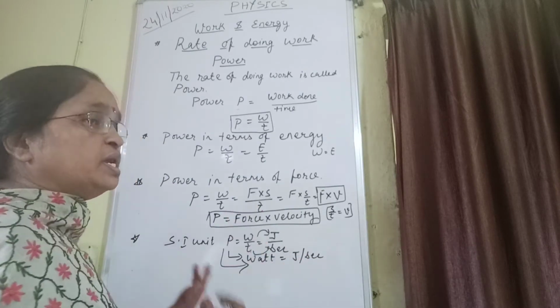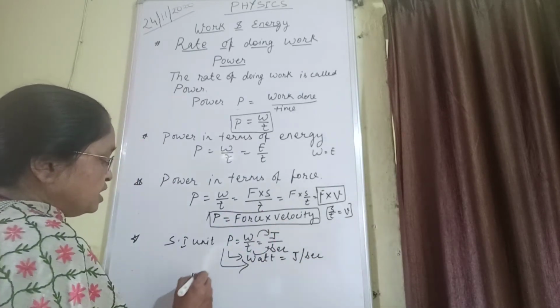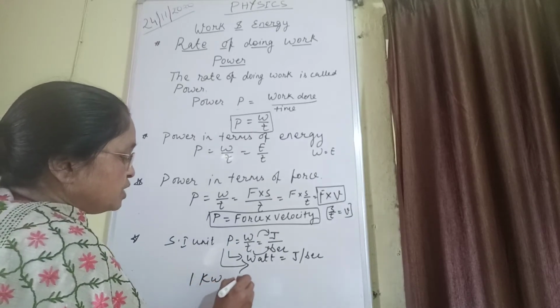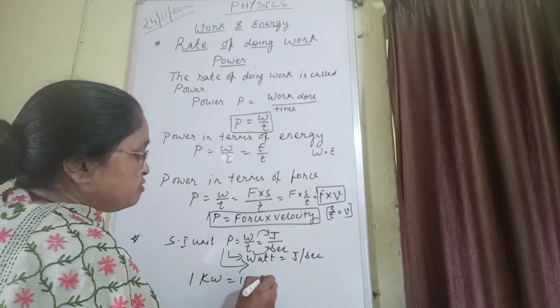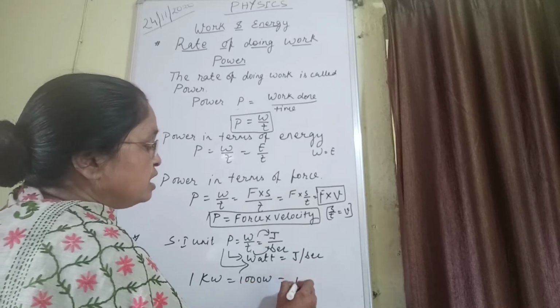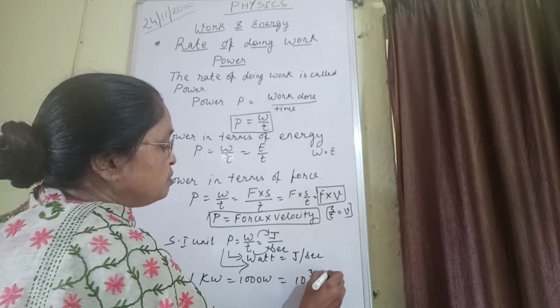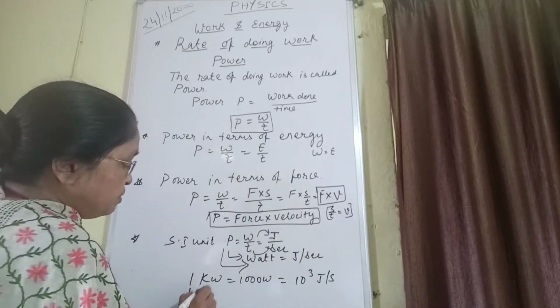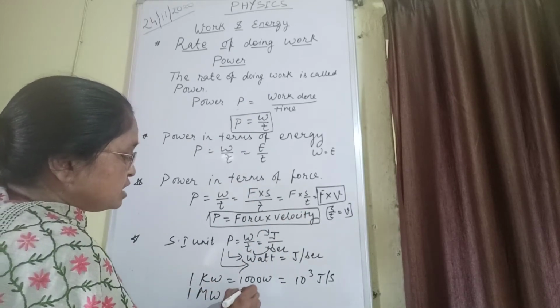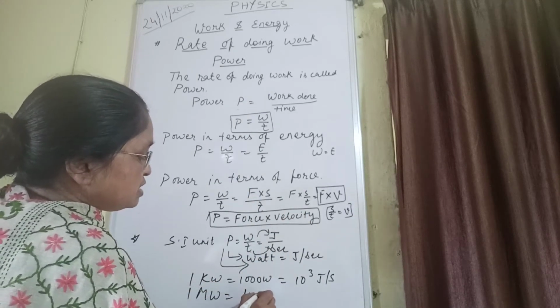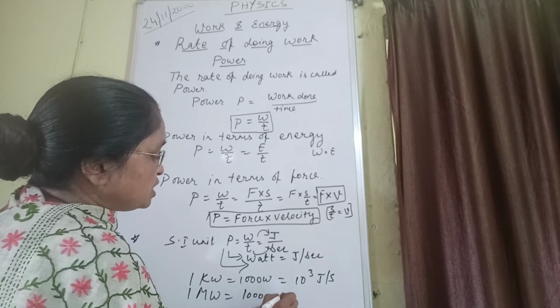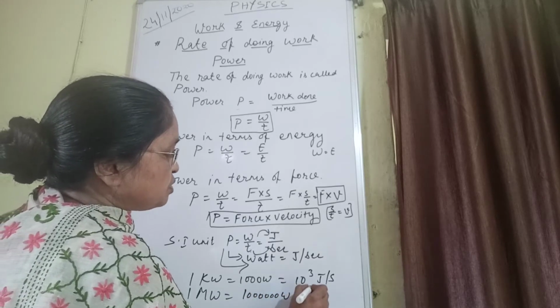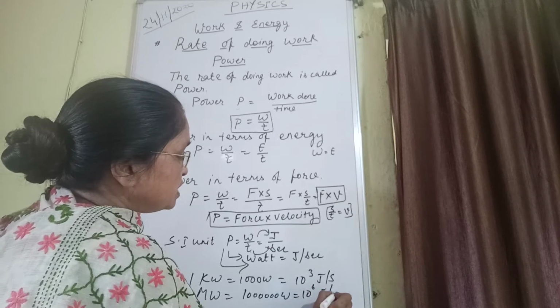If we go to a higher unit, that is 1 kilowatt. 1 kilowatt is 1000 watt, and we can write this as 10 to the power 3 joule per second. If we go to a still higher unit, 1 megawatt, and megawatt is 10 to the power of 6 watt, that is, we can write 10 to the power of 6 joule per second.